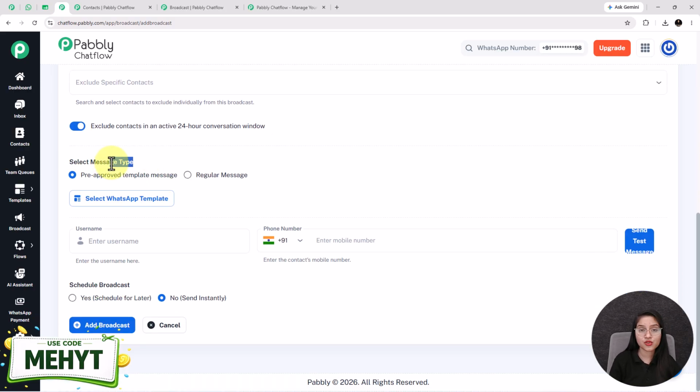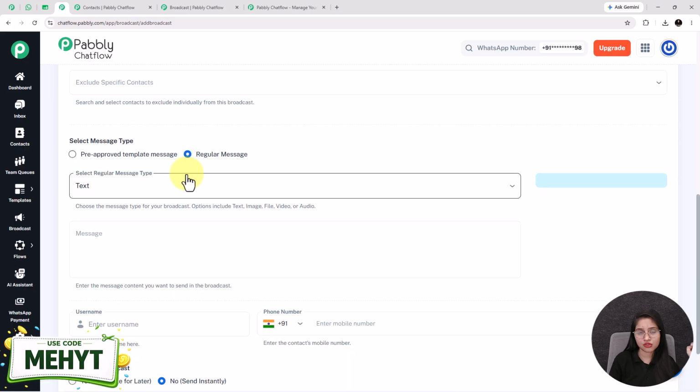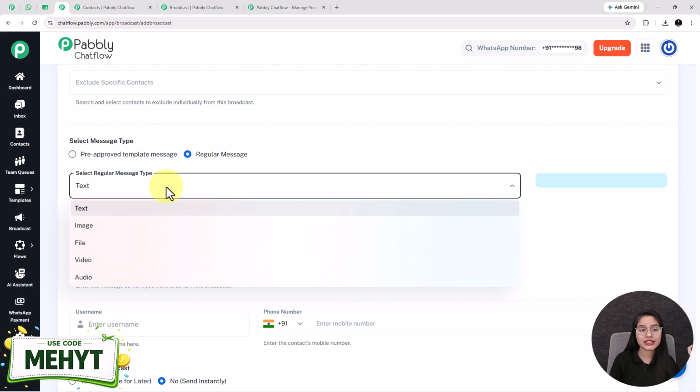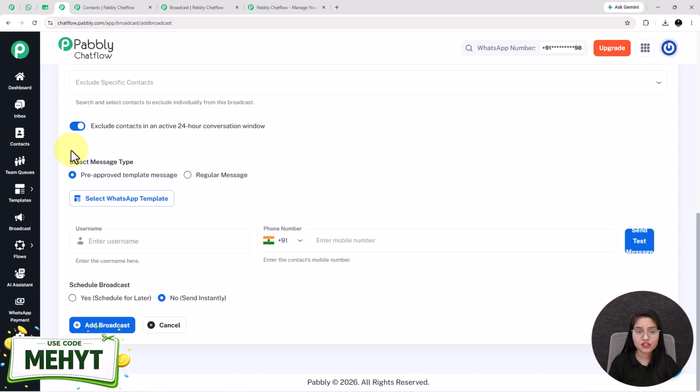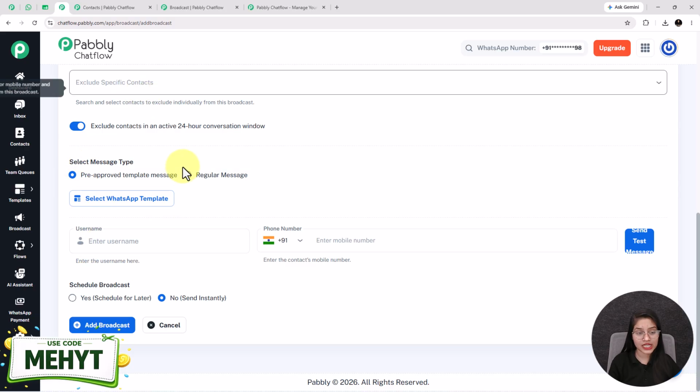Now the next and the most important part of this setup, where you have to select the message type. It will provide you two options, named as pre-approved template message and regular message. You can also send a regular message by selecting the message type from here and entering the message content in this field, but I recommend you to select the message type as pre-approved template message because templates are approved by Meta and they follow all the WhatsApp guidelines.